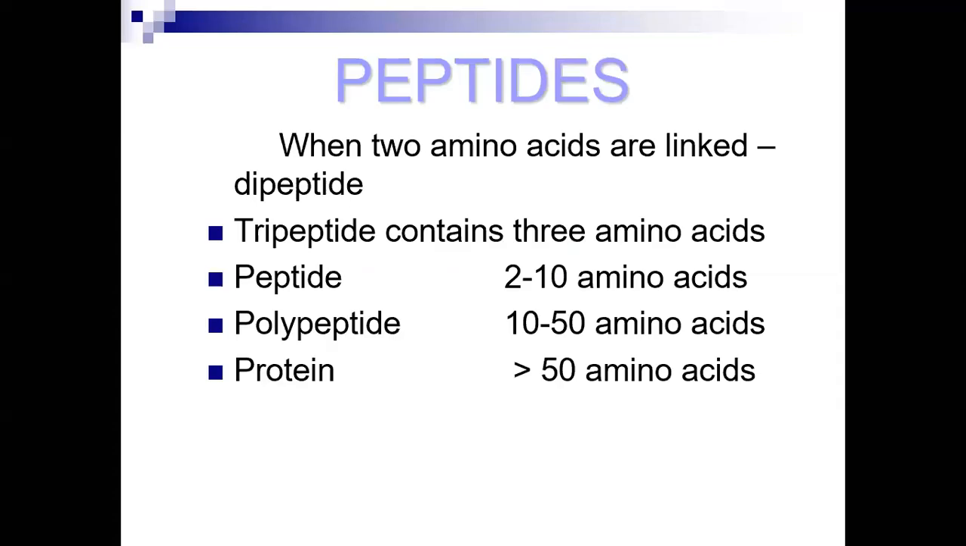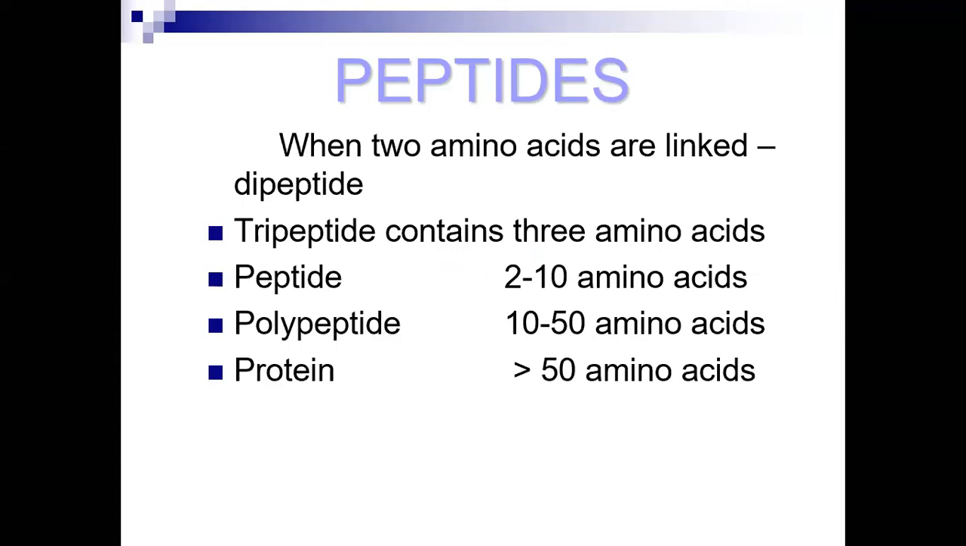Again, the slide is not changing. This is the slide I told you about in the discussion. Up to 10, these are called peptides. More than 10 up to 50 amino acids in a chain is a polypeptide, and more than 50 amino acids are called proteins.